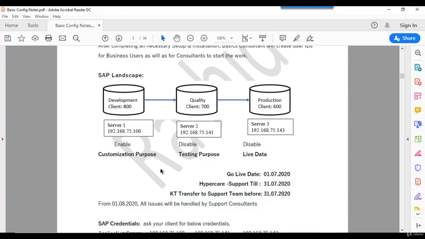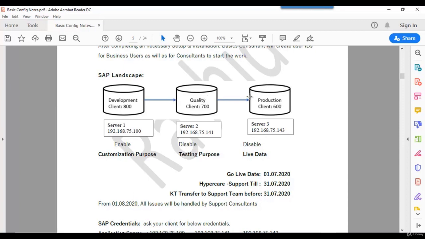Now you might have one question: I moved one transport request to the production server, and after moving it, the customer noticed there is an issue. What do we have to do as a consultant? Can we transport this back to here? That is not possible. Again you have to make the changes here, create a new transport request for correction purposes, move it to quality, and then transport the same to production. That is the concept of TR and these three systems.